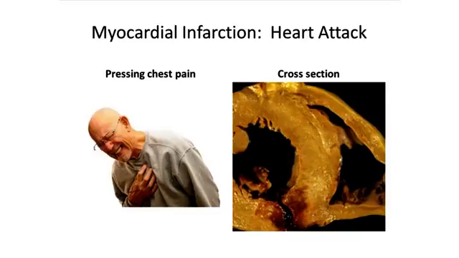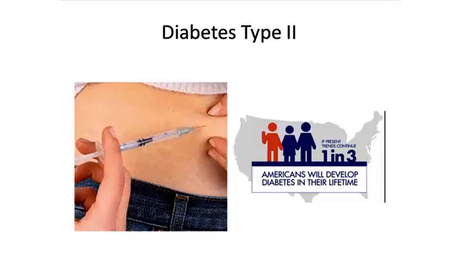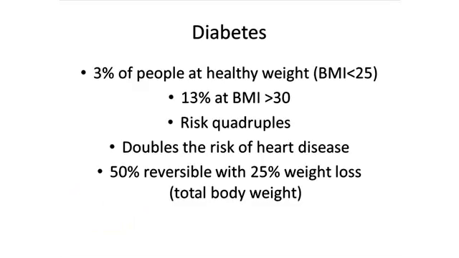What about heart disease? The average risk of MI in a midlife male would be about 5.4%. If the BMI is over 30, that risk doubles to about 11.4%. What about diabetes itself? Diabetes affects about 3% of people at a healthy weight, BMI less than 25. That risk quadruples with a BMI greater than 30.